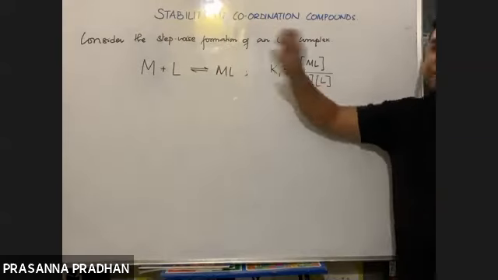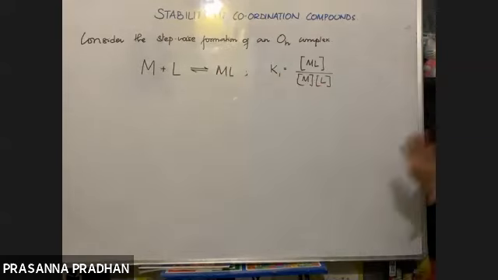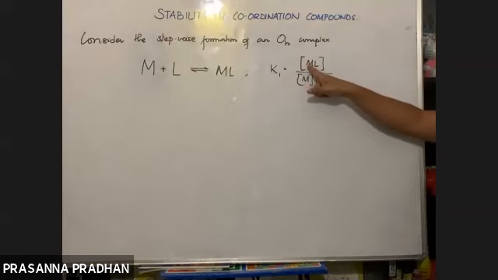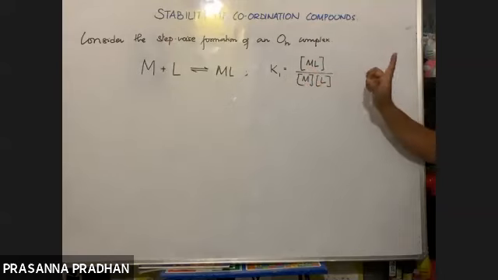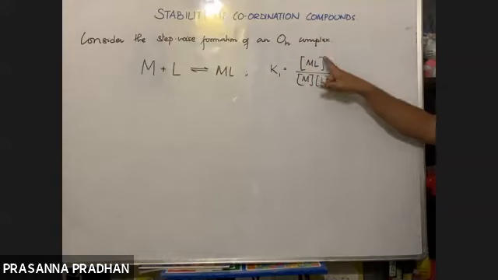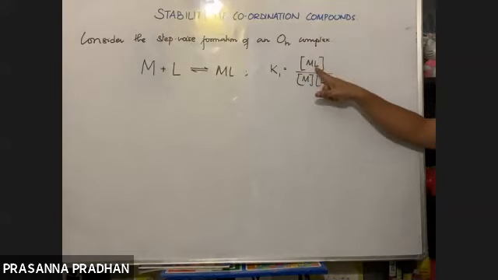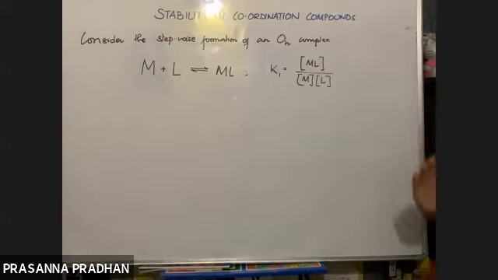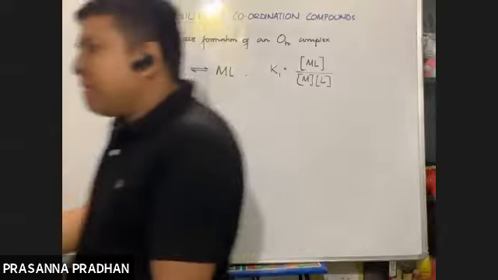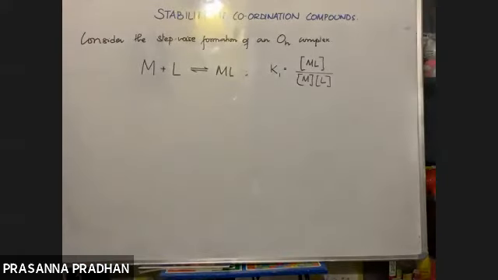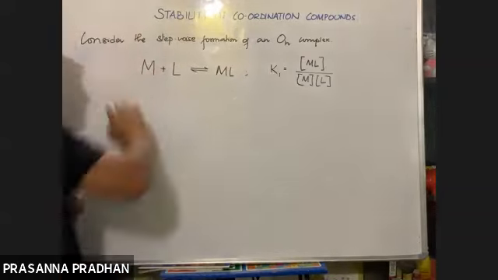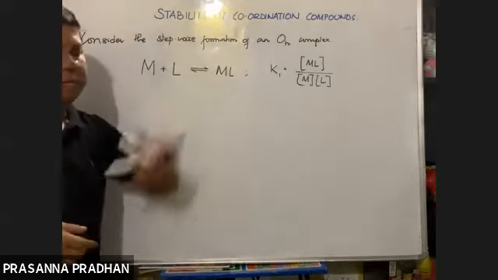If it is low, it is unstable. So K1 is the concentration of product by concentration of reactant. High concentration of product means a higher value of K1. That means the equilibrium constant gives us an idea about the stability of the complex: the higher the value, the more stable the product.